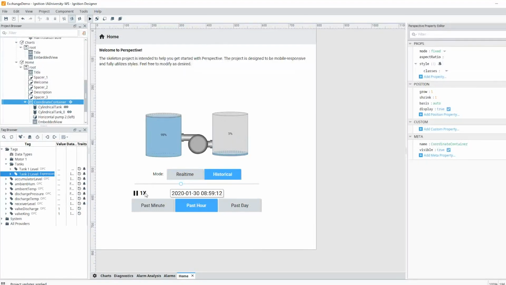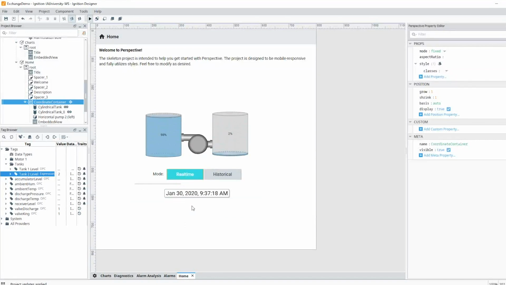But another nice feature that's built into this is I could increase the speed of the playback. So now you can see the liquid is flowing faster between the tanks. I could even go up to ×4. Now you can see that liquid is flying between these tanks. And so I'm actually able to do historical playback now of my HMI screen very quickly, very easily.